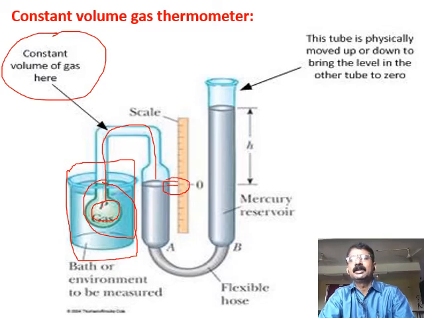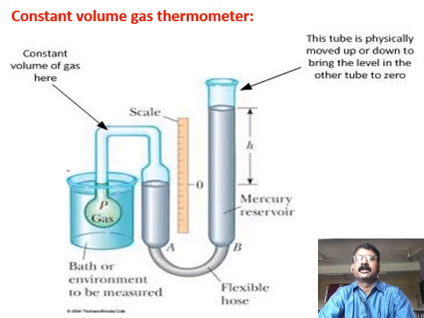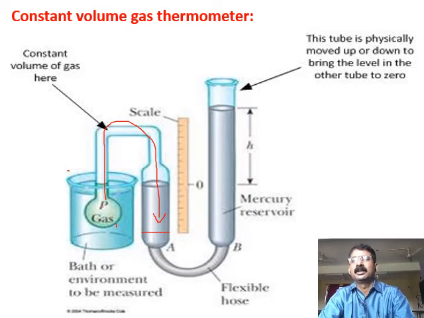Now what happens is, when you dip this gas bulb in a substance whose temperature is to be measured, because of the heat, the gas in the bulb expands. This expansion of the gas causes the mercury to be displaced, maybe it comes to this level.